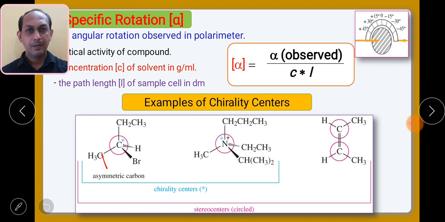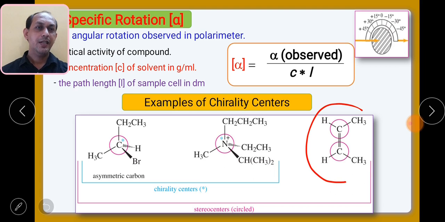As we have seen in the examples of different chiral centers, carbon is having a chiral center when it is attached to 4 different groups, and this particular carbon will be called an asymmetric carbon. Then nitrogen, as we have seen, it is not only molecules, ions will also have chiral centers. So nitrogen is presently attached to 4 different groups in this structure, so it will also be chiral.